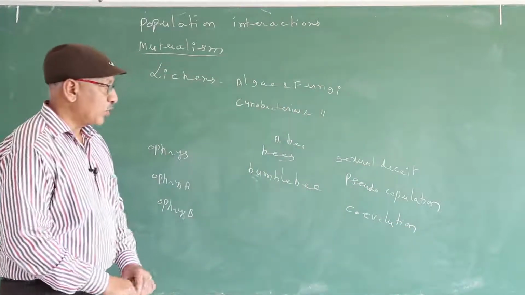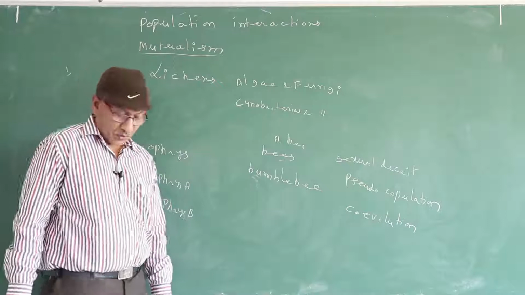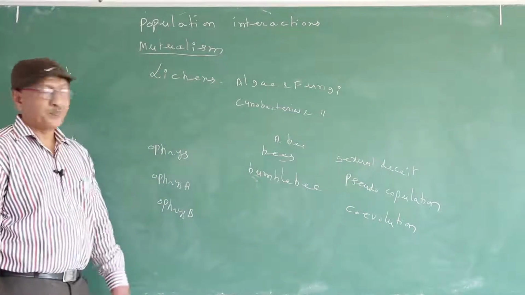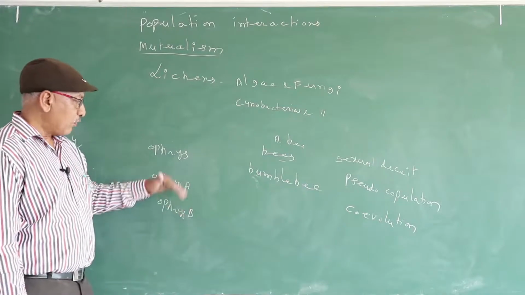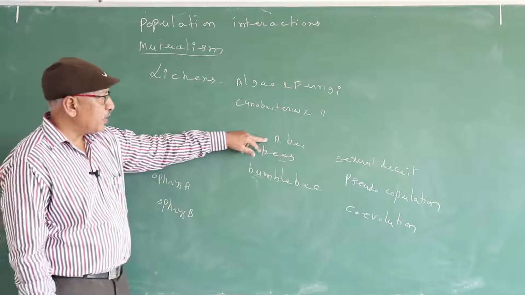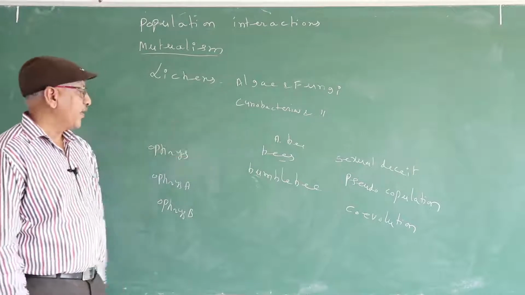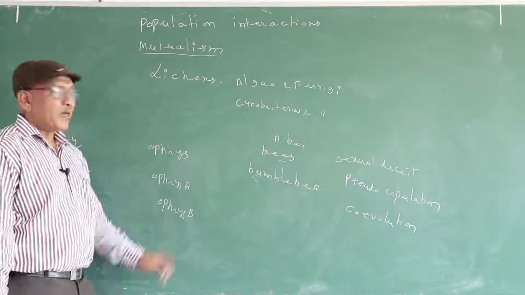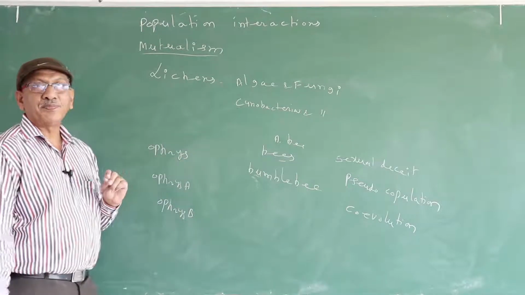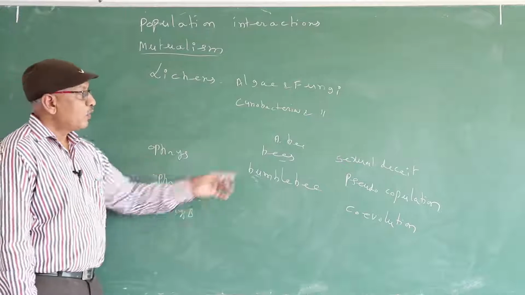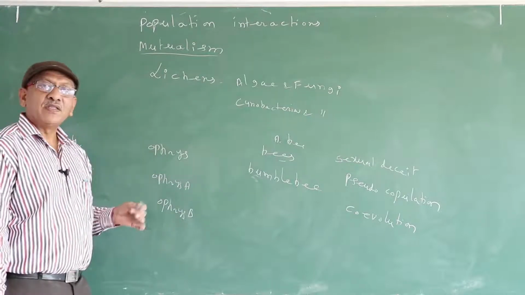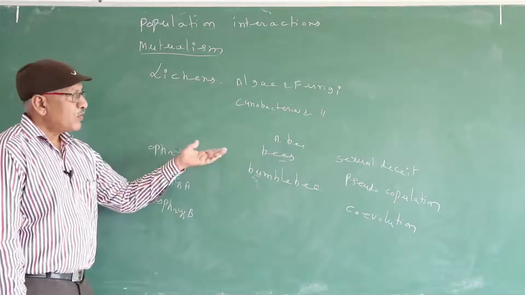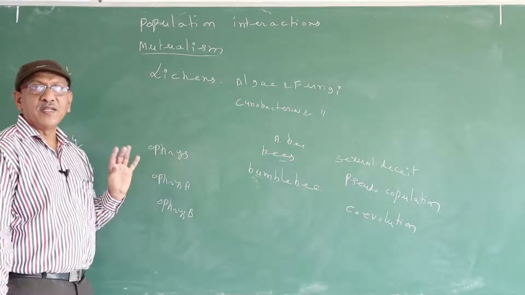Sexual deceit, pseudo-copulation and co-evolution. For example, flowers of Ophrys-A are pollinated by bee species A. In the Ophrys-A flower, one of the petals resembles a female bee. Now the male bee copulates with the petal. It is known as pseudo-copulation. It is also known as sexual deceit, sexual cheating.